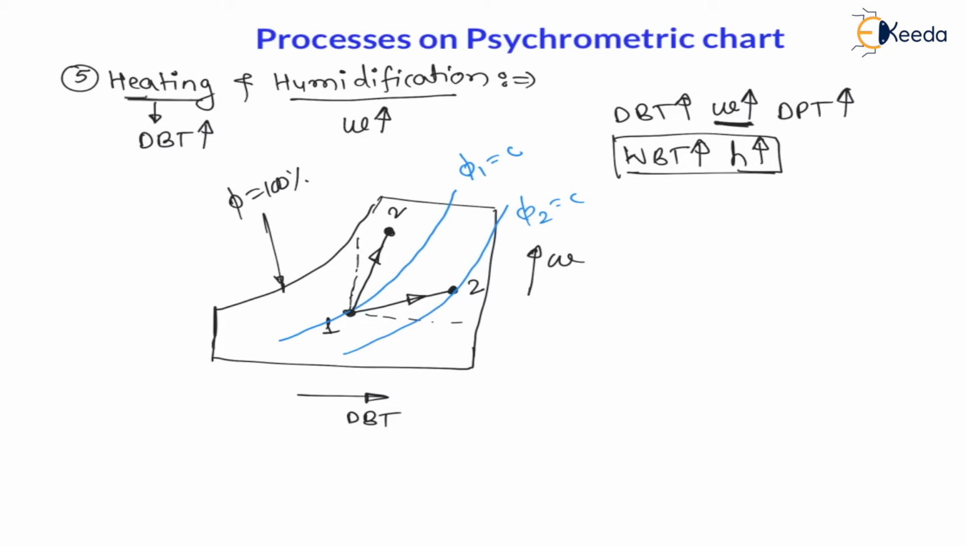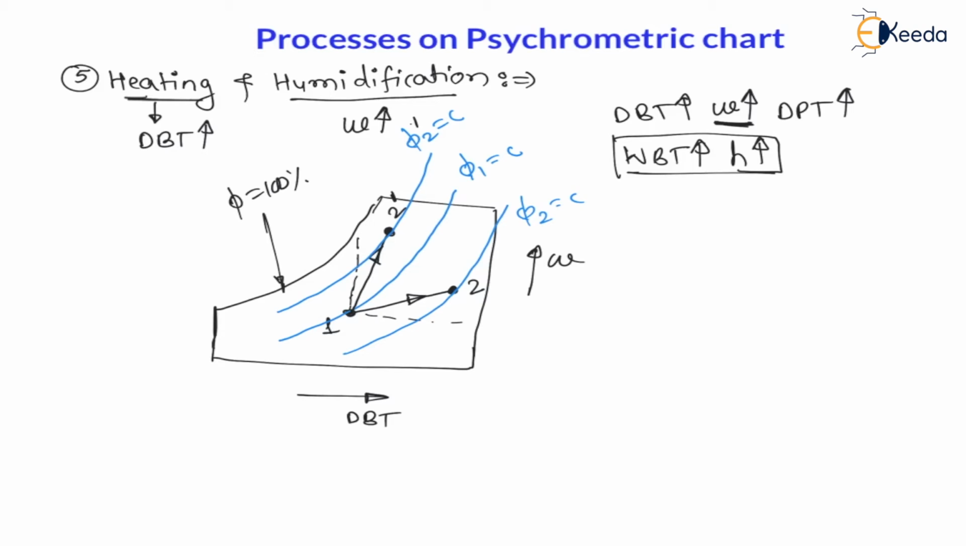Now my dear students, again 1 to 2 is heating plus humidification, because temperature as well as specific humidity is increasing. Therefore, for this line, if I draw relative humidity line, that is phi 2 is constant on this line. Now for this 1 to 2 dash process, phi 2 dash is constant. Now for this 1 to 2 dash process, relative humidity is increasing. Means first of all it was decreasing, now increasing.